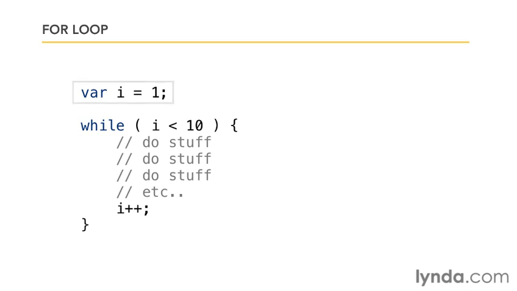For a start, I need to have something that keeps track of where I am in the loop. So very typically before we hit the while loop, we'll create an index variable or a counter variable. In this case, we'll call it I. I is a very common name for an index. So we set up the index or the counter.